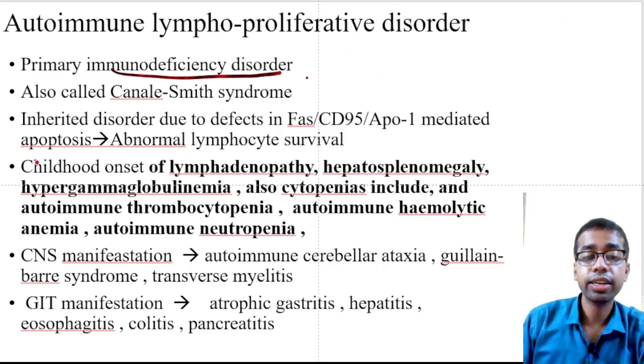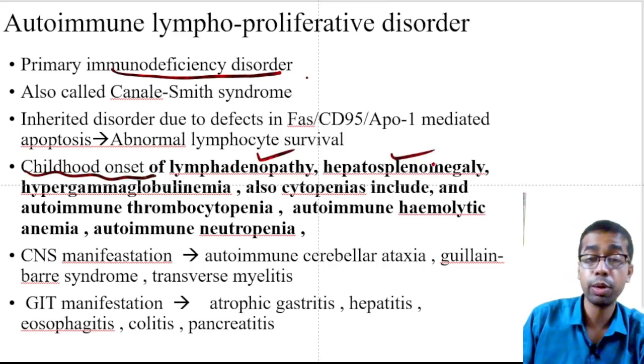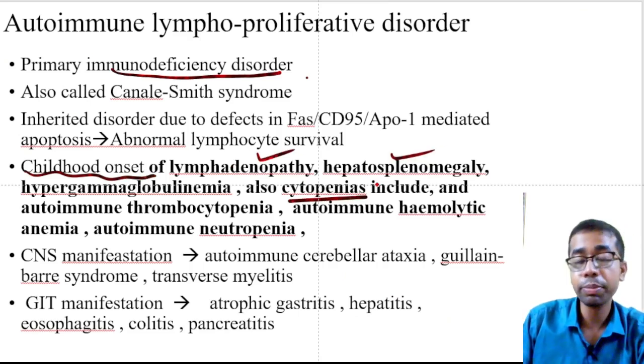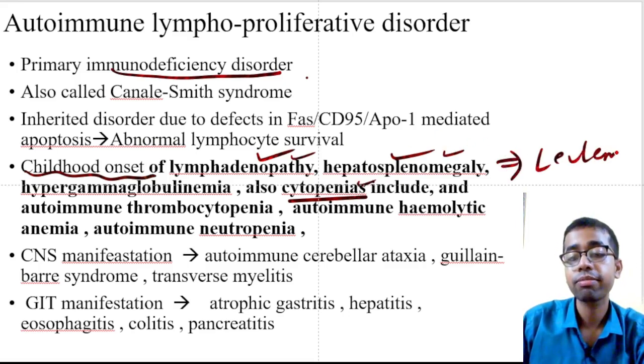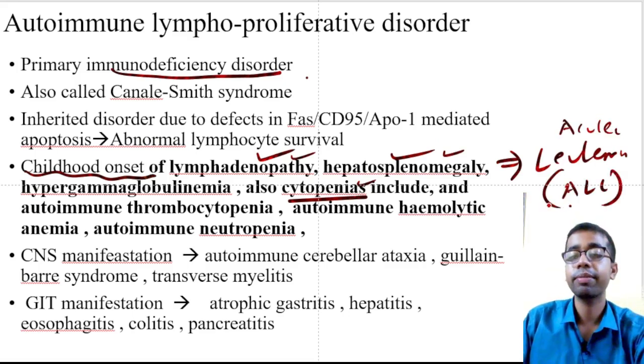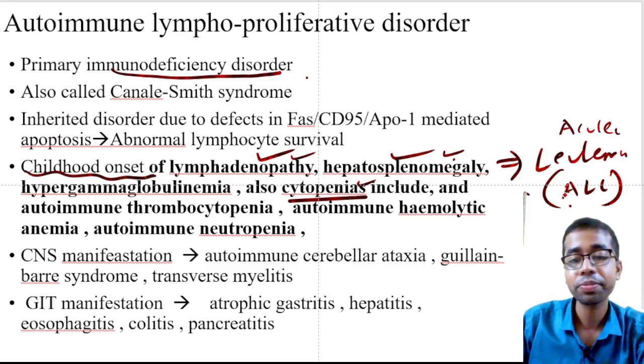What are the clinical features? The clinical feature is childhood onset, of course, with lymphadenopathy, hepatosplenomegaly, and cytopenia. You tell me, if in a child you are getting lymphadenopathy, hepatosplenomegaly, cytopenia, don't you think of leukemia, acute leukemia? You will definitely think of ALL. It should be your differential diagnosis, right? Because you can have cytopenia, splenomegaly, lymphadenopathy, everything in ALL, right?